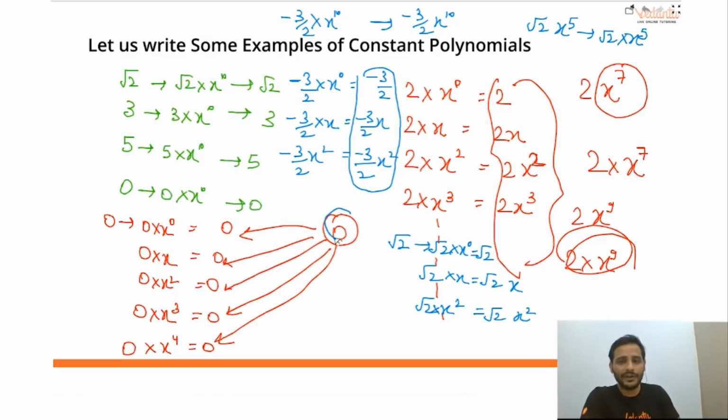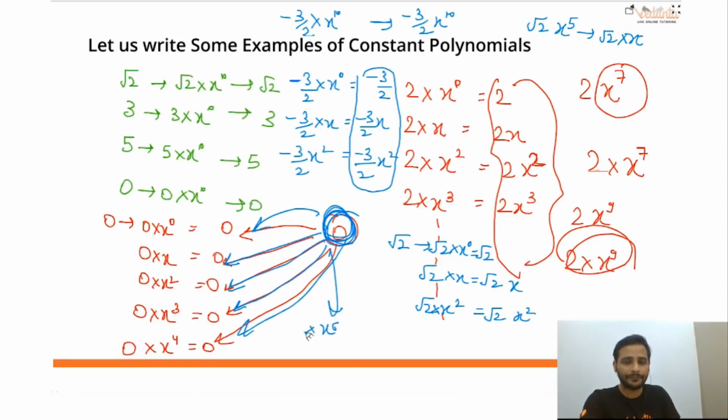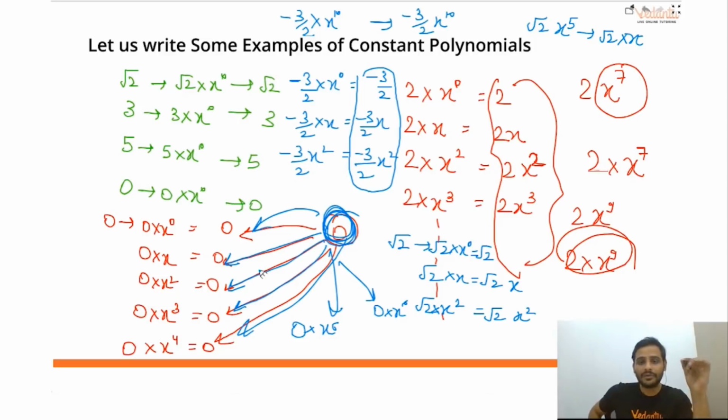But sir, when you write 0, how will I know whether it is x raised to the power 0, or it is multiplied with x, or x square, x cube, x raised to the power 4, x raised to the power 5, x raised to the power 6? What will I choose? Because 0 multiplied with anything is 0. So now it is a problem. So now what do we do?